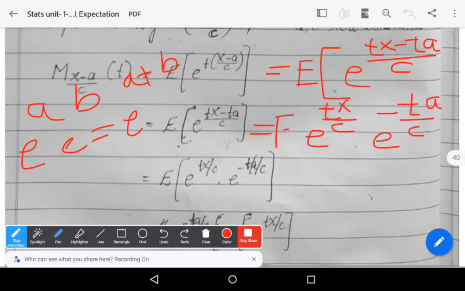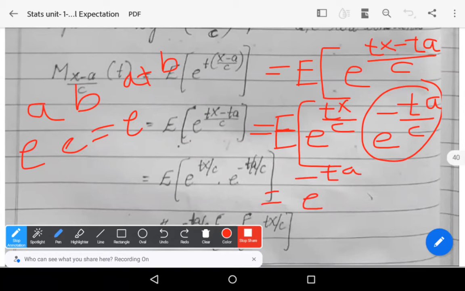This is nothing but the expectation of... and expectation works only on the random variable, capital X. So the term e^(minus ta/c) is treated as a constant. So it can be written as e^(minus ta/c) times the expectation of e^(tX/c).